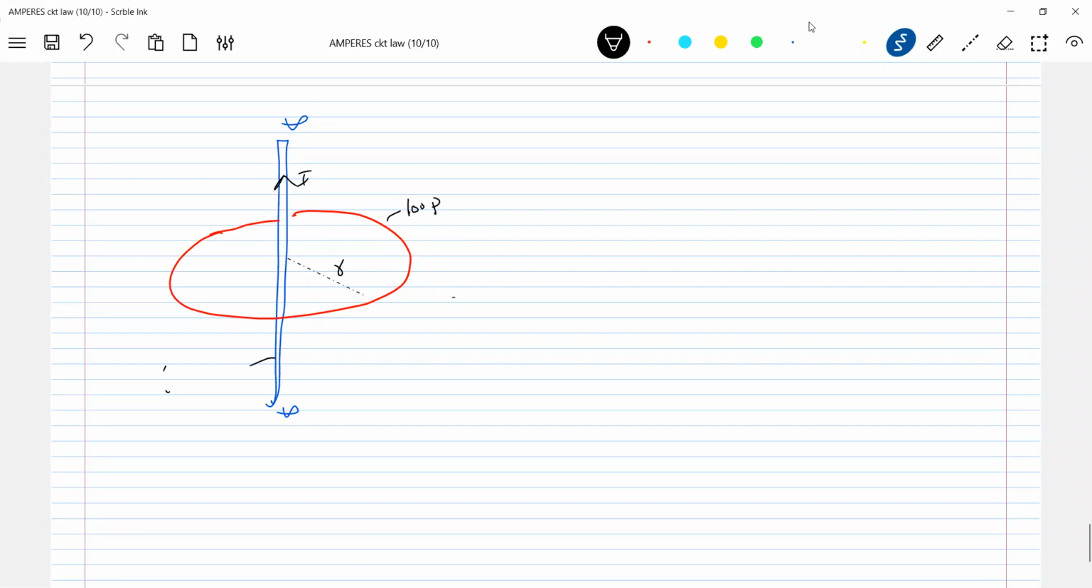Now you take every point on the element here. B bar is like this. Let this be dl. The angle between B bar and dl... So the integral of B bar dot dl equals mu naught I. So what is the current enclosed? I, that one. So this should be everywhere. B bar is parallel to dl bar, so cos 0 degrees.